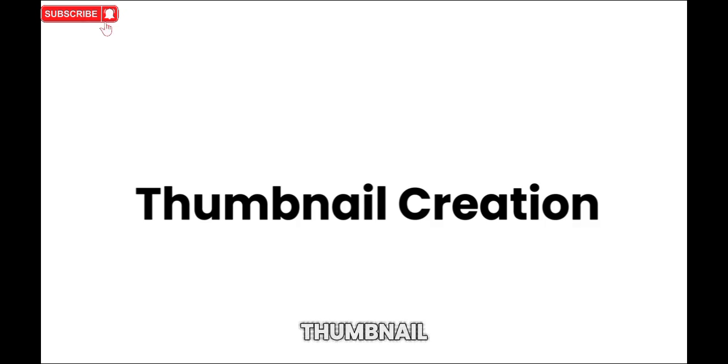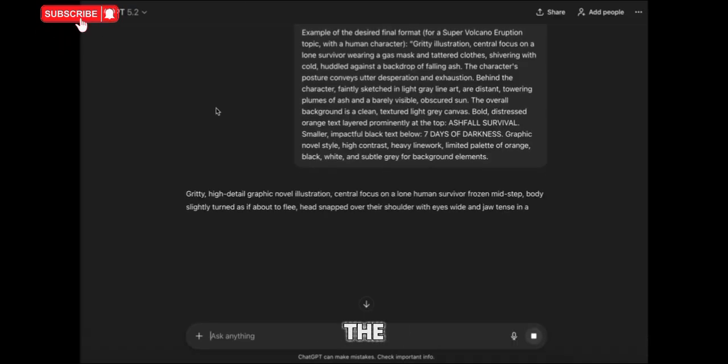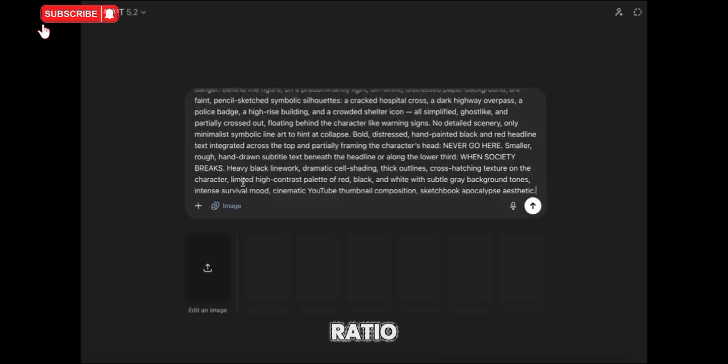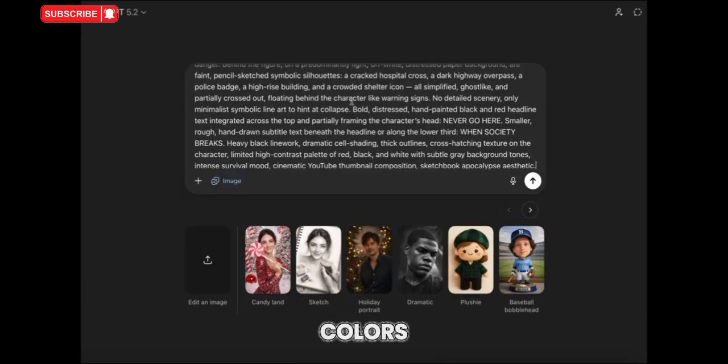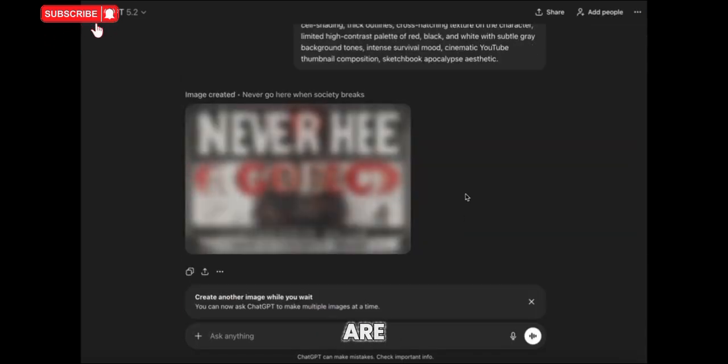Thumbnail creation. Last step, the thumbnail. Copy the thumbnail prompt from the Google Doc, paste it into ChatGPT, replace the topic, and generate the prompt. Use your favorite image generator. Set the aspect ratio to 16:9. Adjust colors if you're branding your channel. This style is trending right now, and channels using it are blowing up quietly.